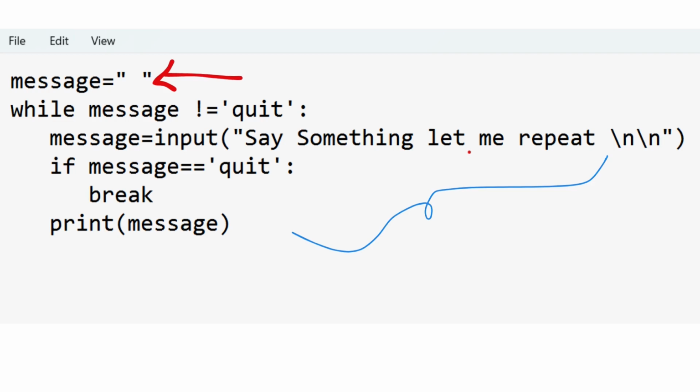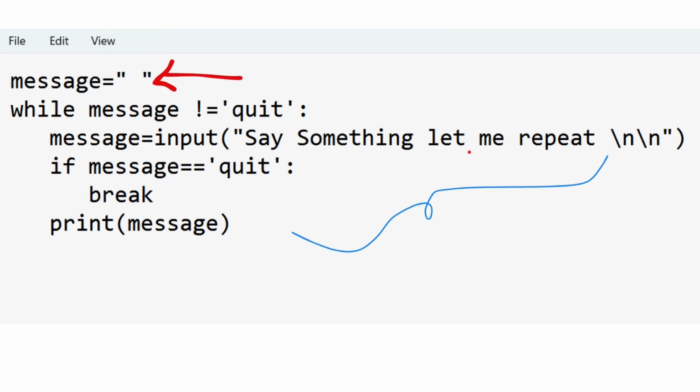Now, the next line: while message not equal to quit. It means the person is going to enter some lines, and they need to be other than quit. It could be names or whatever it is, but not quit. Only then will this while loop be executed. At first, our message is an empty string and it is not equal to quit, so the program enters inside this while loop.